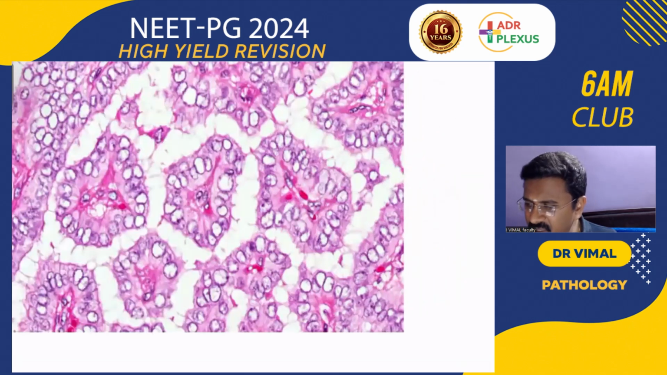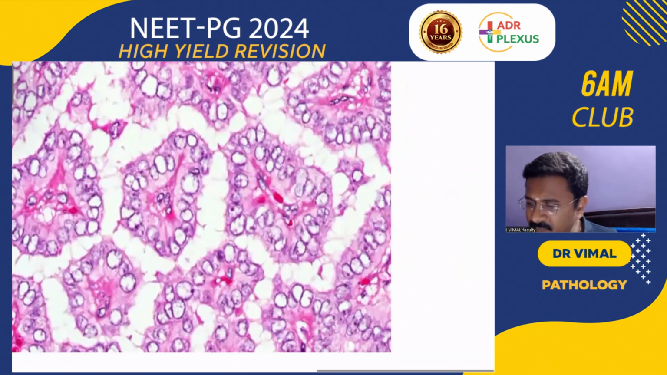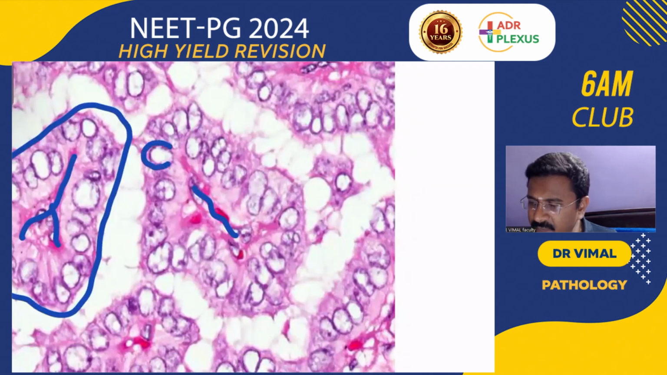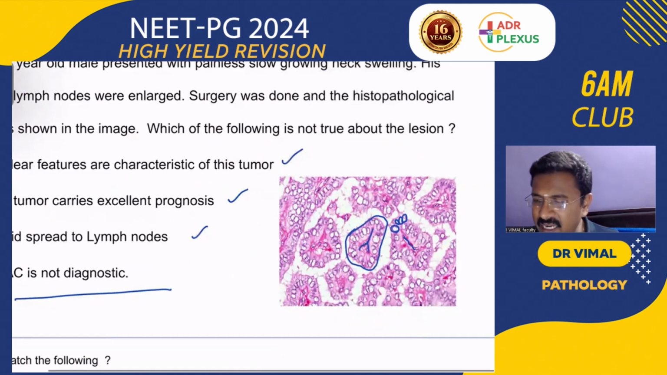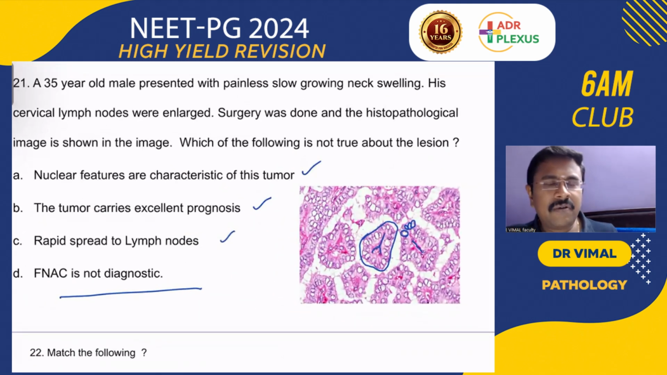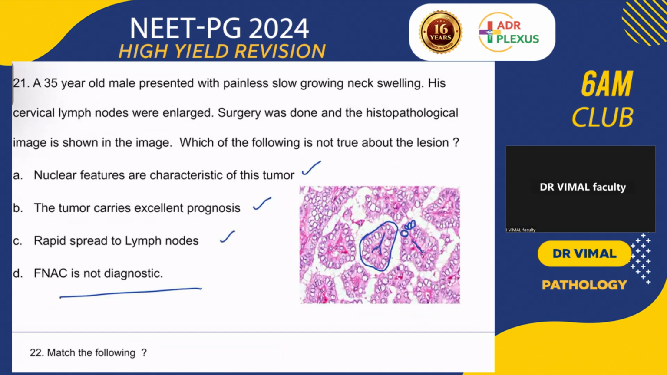So as you can see, what is this diagnosis? You can see the papillae in cross section. This is the papilla and this is the fibrovascular core. And how is the nuclear appearance? The nuclear appearance is clear. So what is this? Orphan Annie eye nucleus. The statement that FNAC is not diagnostic is the false one; FNAC is diagnostic in papillary carcinoma.